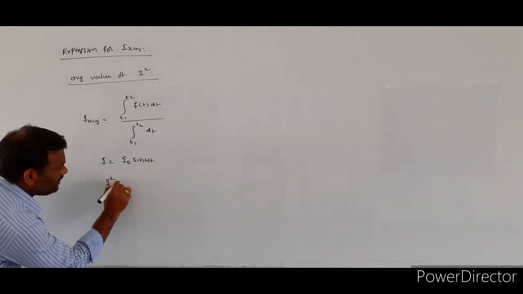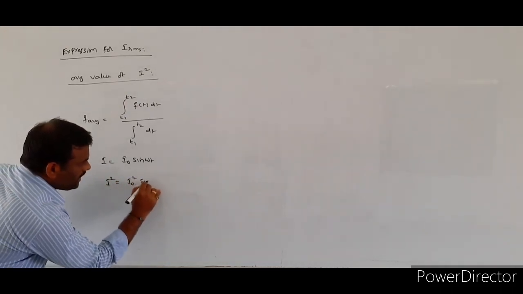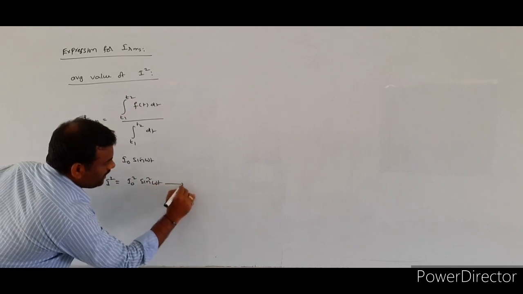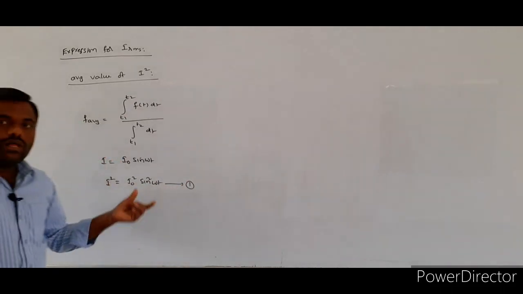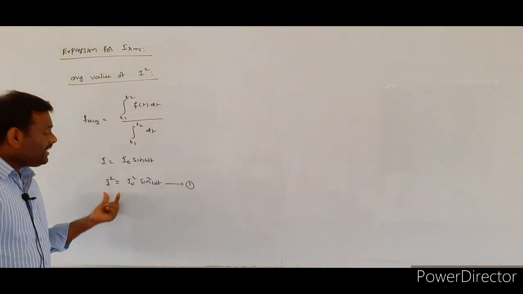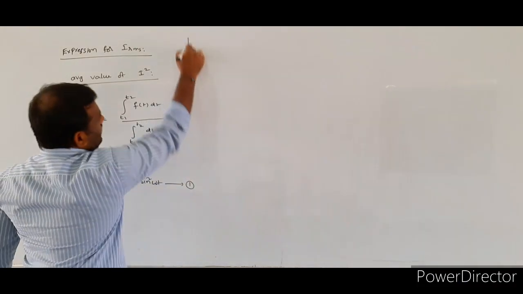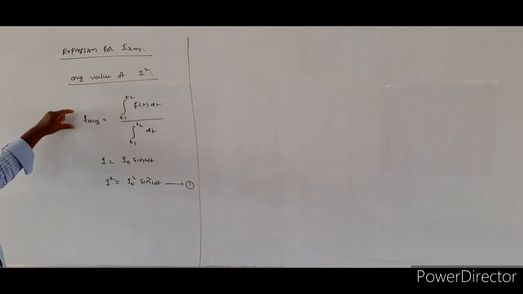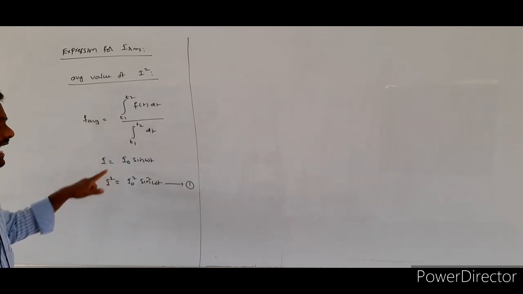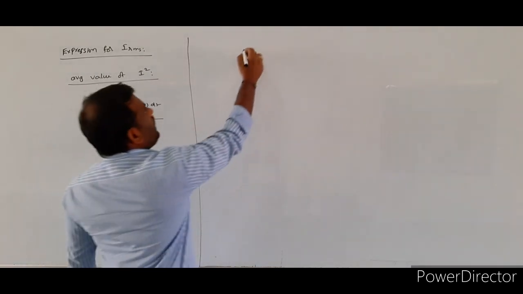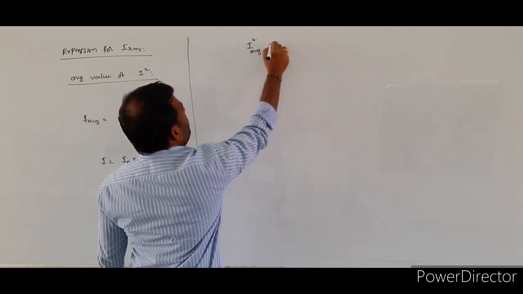So the square value becomes what? I square is equal to I naught square into sin square omega t. Now I want to calculate the average value of I square. From the given formula, F average means what here? I square average. So according to the given formula, the average value of the I square term